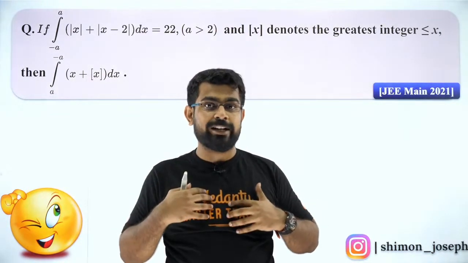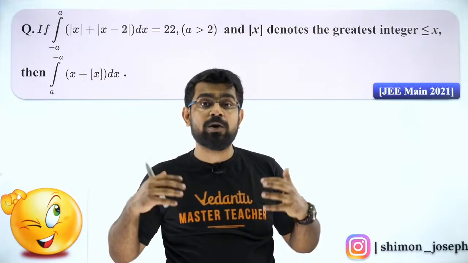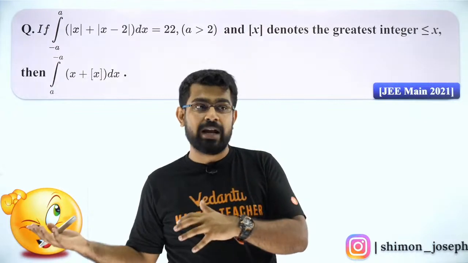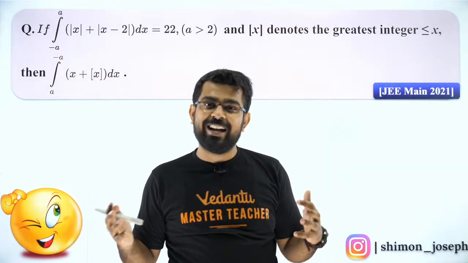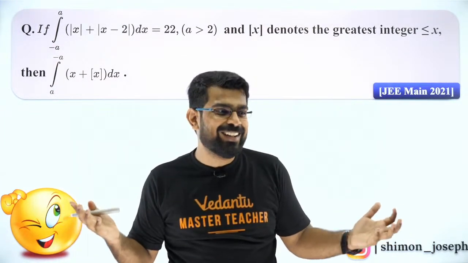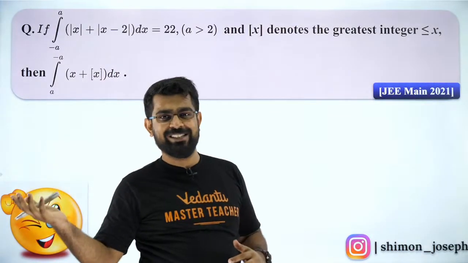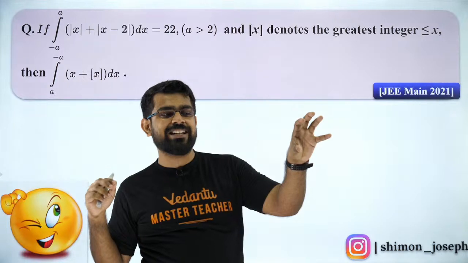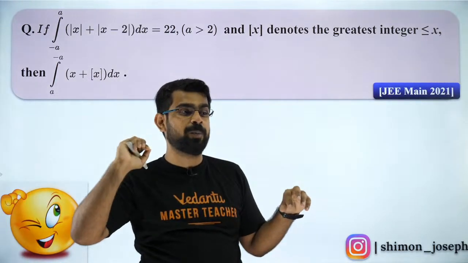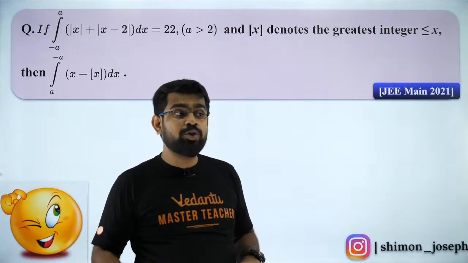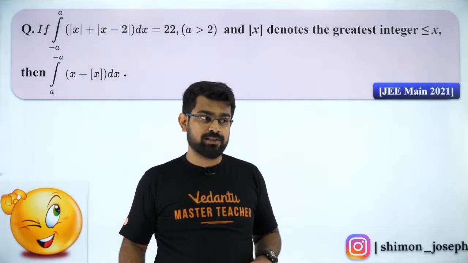When I was a student, I wrote JEE Mains and I was one of the state toppers. I got almost 105 in chemistry, 99 in physics, and lowest in mathematics, 96. But that's because I timed my paper properly. So I knew which questions to target, what to pick, what not to pick. That skill you develop with time. That is why you need to solve a lot of questions.